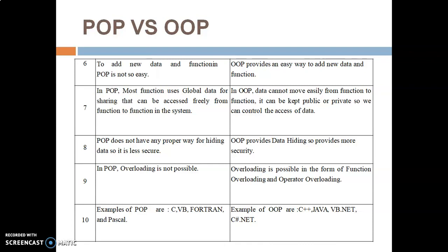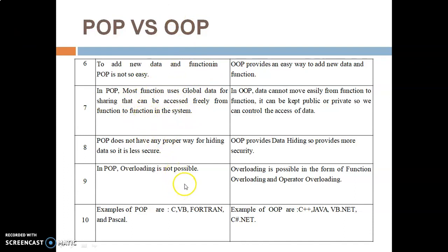In OOP, data cannot move easily from function to function. It can be kept public or private, so we can control the access of data. Yes, we can move the data, but only after accessing it. If we give the permission, then only it becomes possible for us to access the data. But in POP, it moves very easily.